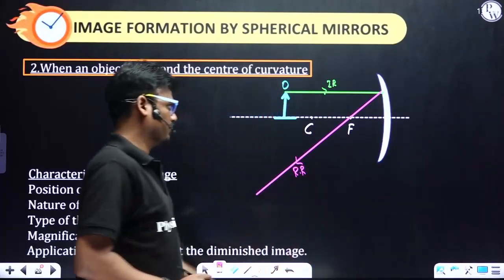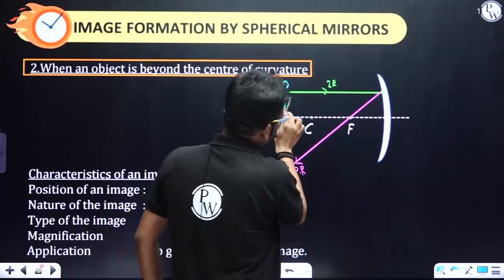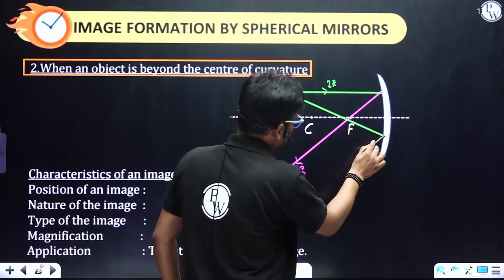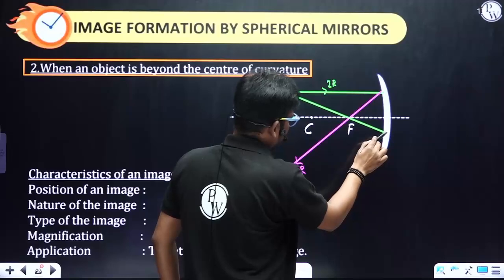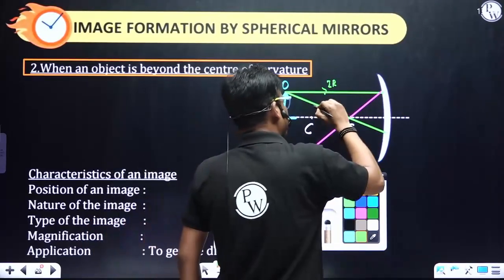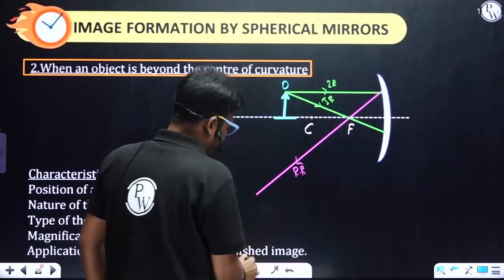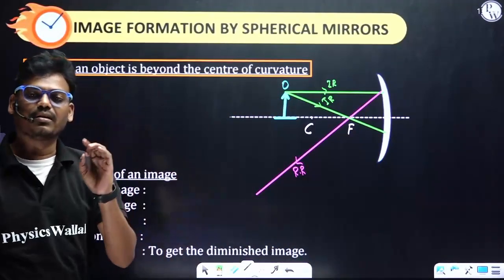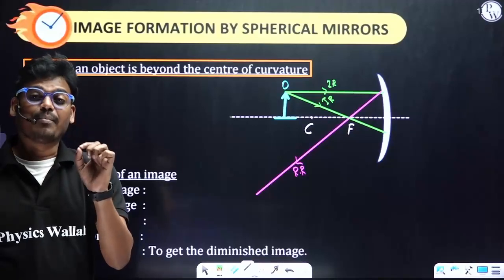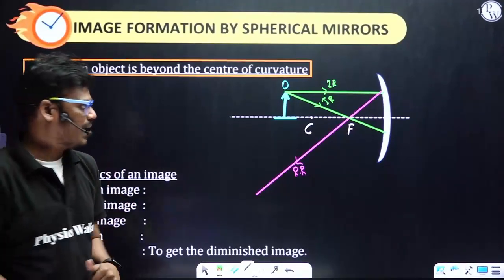Fine. Now next incident ray, next point. Let's consider this one. So this is the next incident ray, because we have to consider at least a minimum of 2 rays. According to the convenient rays, whenever the incident ray passes through the focus, the reflected ray will be parallel to the principal axis.